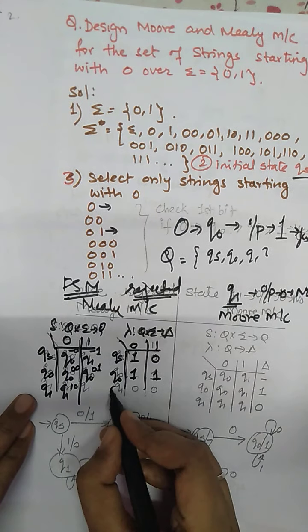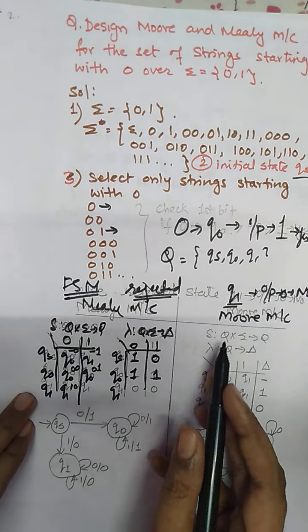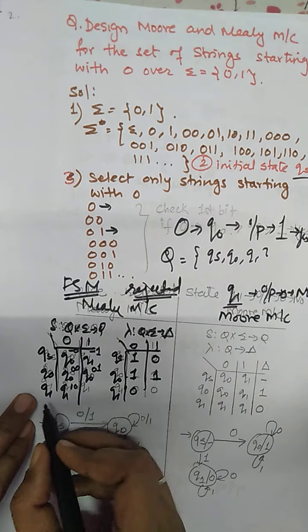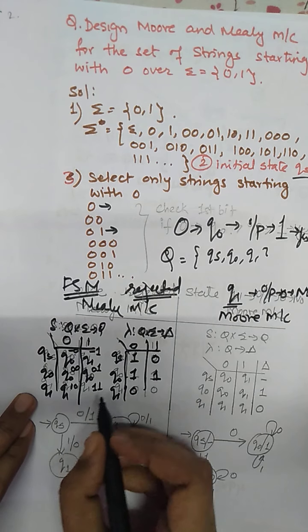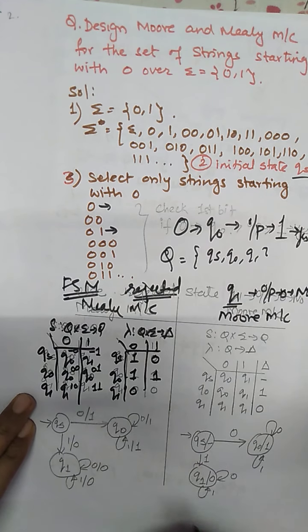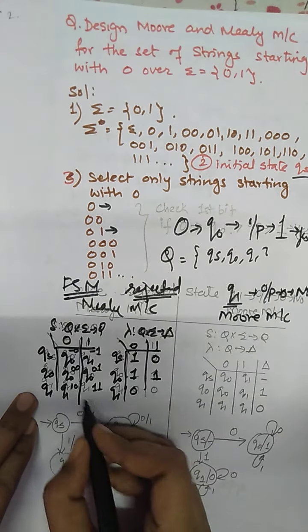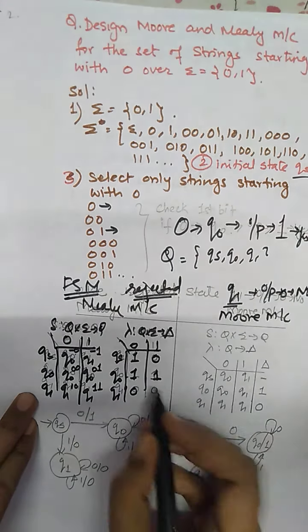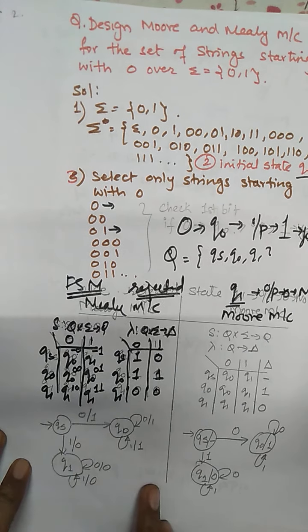Okay, so here also Q1 with the input 0 goes to Q1. The output of Q1 is 0. Q1 with 1: Q1 means the previous bit is 1, and with the next bit 1, that is 1, 1, which is a string starting with 1, which is not accepted, rejected. Rejected is marked with Q1, so the output of Q1 will be 0. So this is how we completed the table.